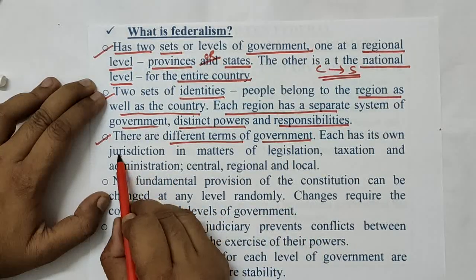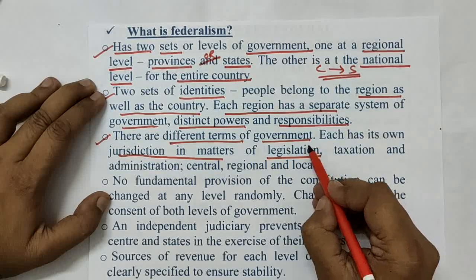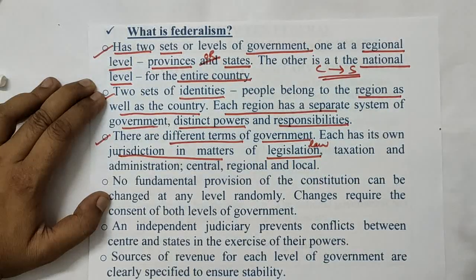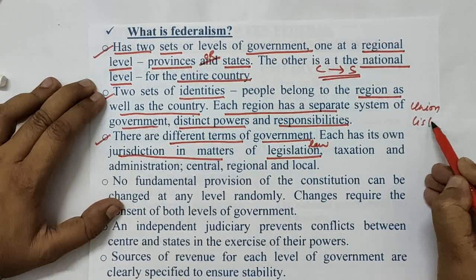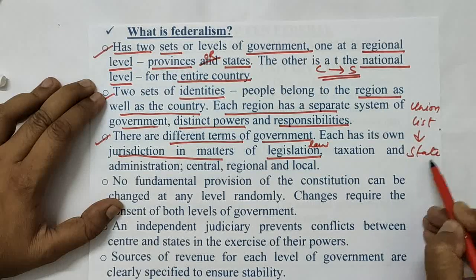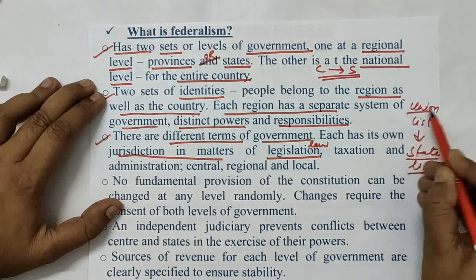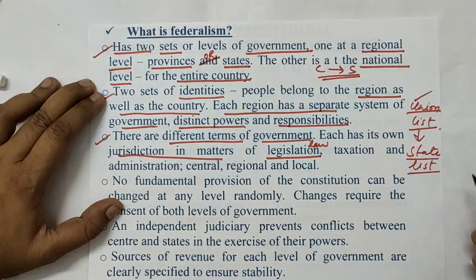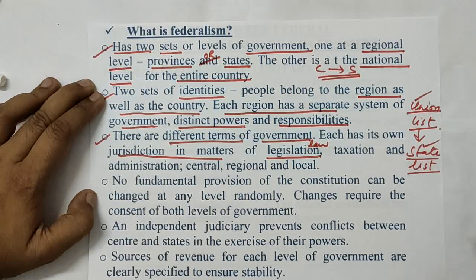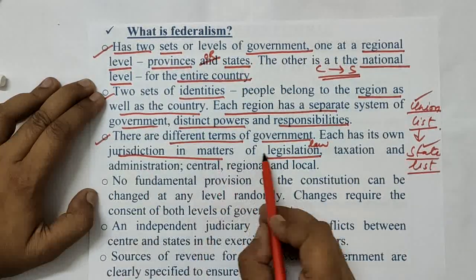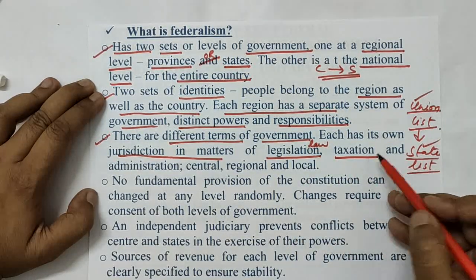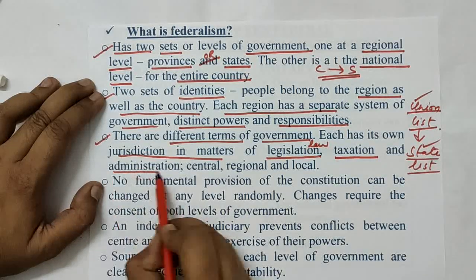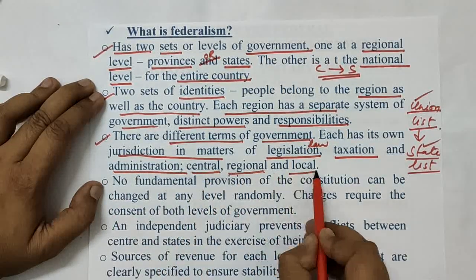Next one is jurisdiction in matter of legislation. Legislation means your lawmaking body. This one also you have seen. We have talked about your union list and state list. In union list, your central government has the power to make rules and regulations, and in your state list, only your state government can make rules and laws on the subjects which are there, so they have their matters of legislation also. Taxation also is very much clear. Central government can take their own taxes and state government can take their own taxes. They have their own administration, the central, regional and the local level.